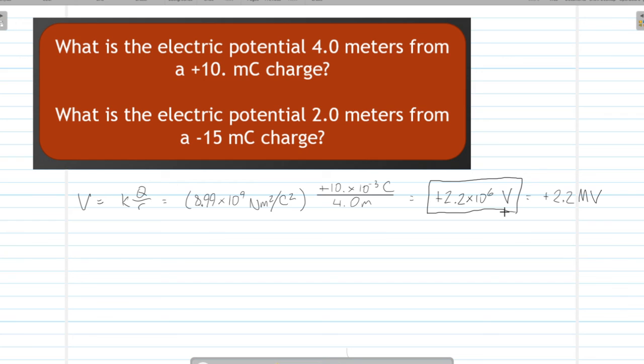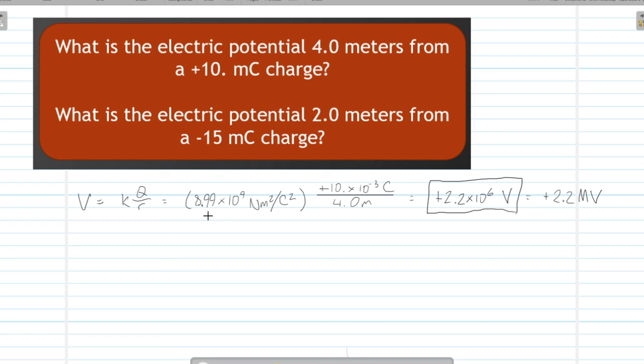And here we are. The value of K, as always, is 8.99 times 10 to the ninth. Plugged in 10 millicoulombs. Milli means times 10 to the minus third, and we divided by the distance of 4 meters. Punch that into your trusty calculator, and you find that the potential is 2.2 times 10 to the 6 volts. Or if you're feeling fancy and you realize that 10 to the 6 is mega, you could also put positive 2.2 megavolts, which just sounds really cool.